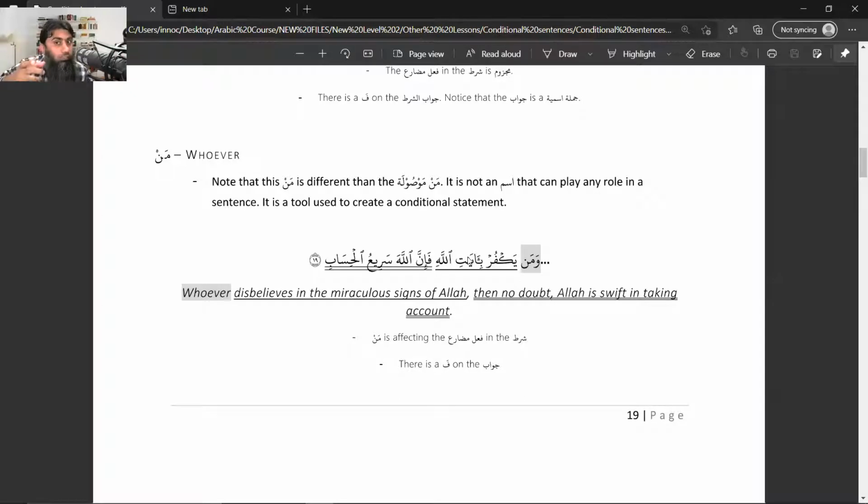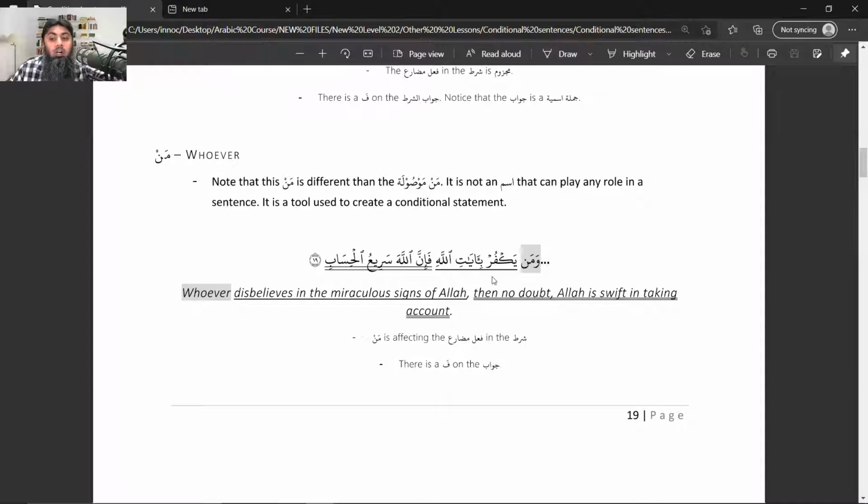So what I'm trying to say is, as Brother Hanif asked the question, that even if that fa is not there on the jawabu shart part, the way you can still see that jawabu shart has started is that you would not be able to join these two things in any way, shape, or form. As in this case, yakfur bi ayatillah, this part is the shart part, and inna Allah sariyul hisab is an inna sentence, and we all know that inna sentences are jumla ismiya.